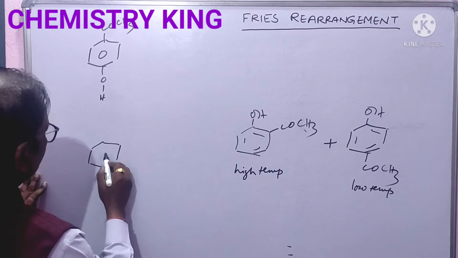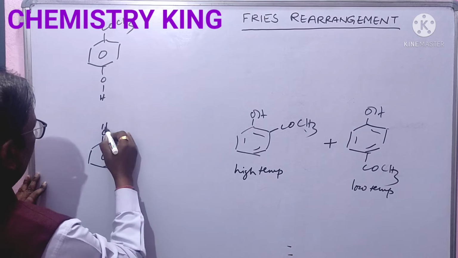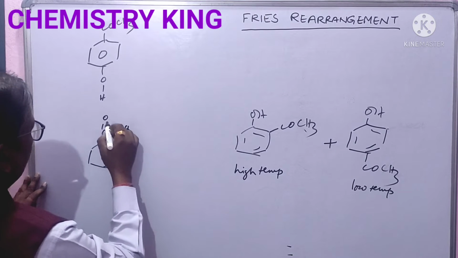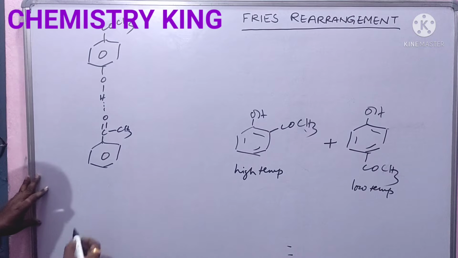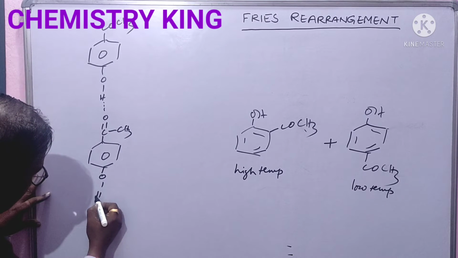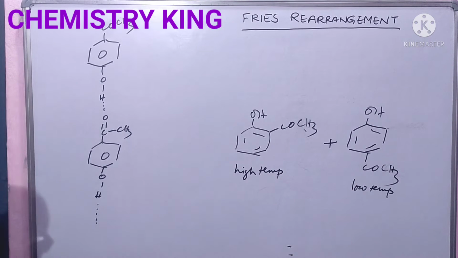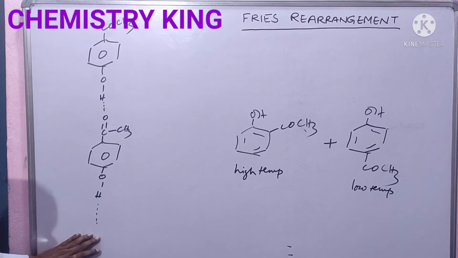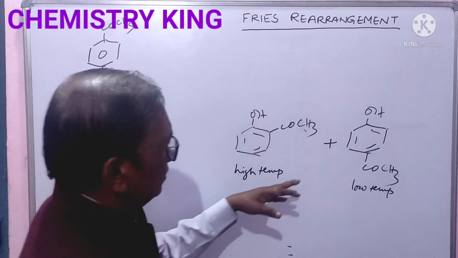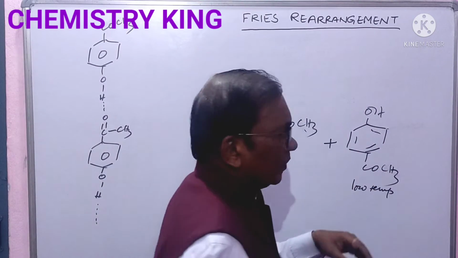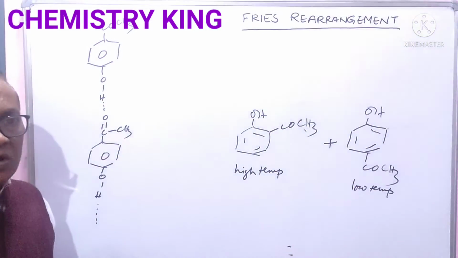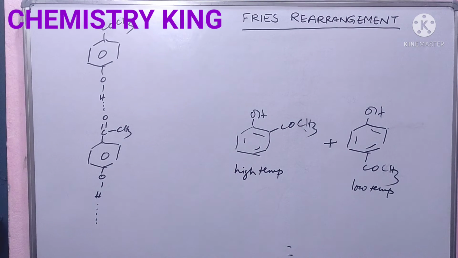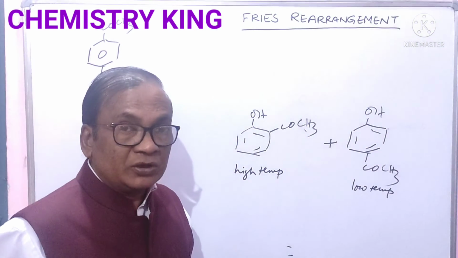And here it is C double bond O CH3. This is hydrogen bond, and here OH. Again, this hydrogen bond will further form with the next molecule. So a large number of these molecules will combine together forming hydrogen bonds, but at low temperature.